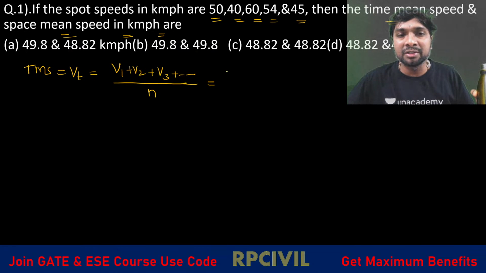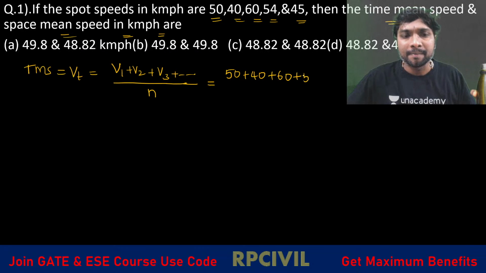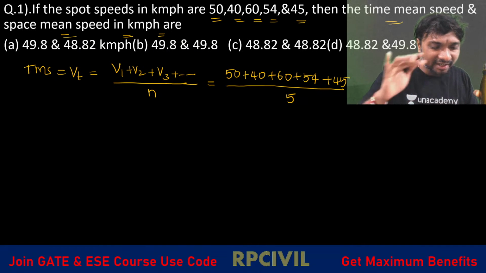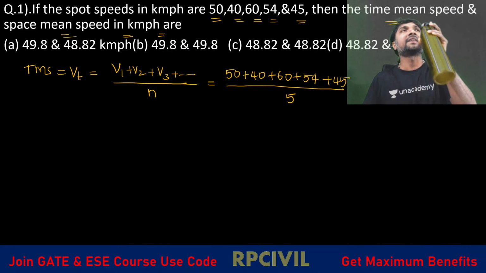And what are these values? 50 plus 40 plus 60 plus 54 plus 45 divided by how many speeds are there? 1, 2, 3, 4, 5 speeds, so divided by 5. Now tell me, is it easy to calculate or difficult to calculate using the virtual calculator?